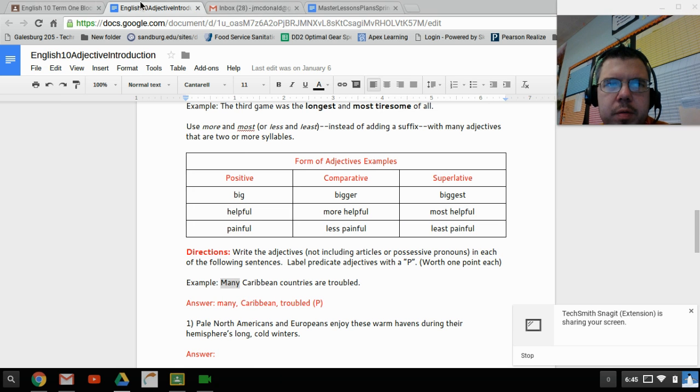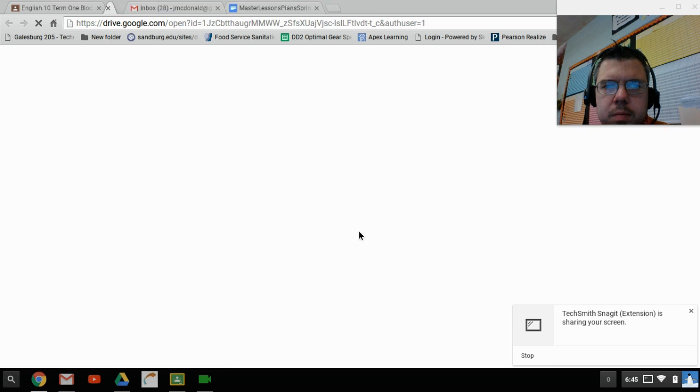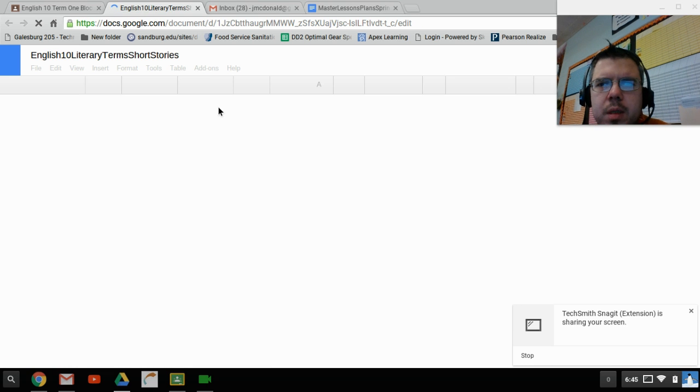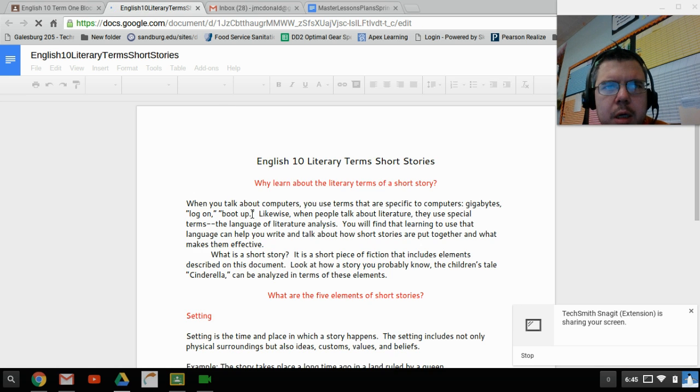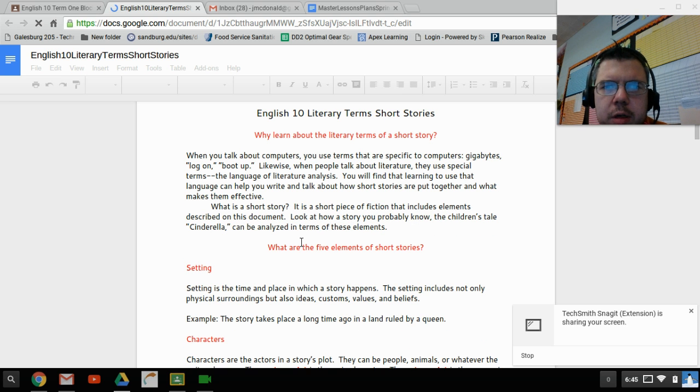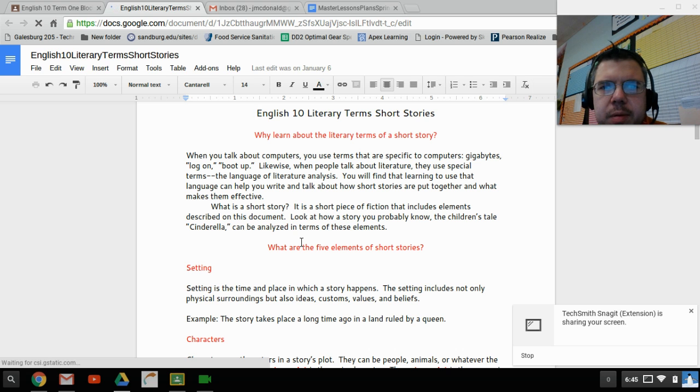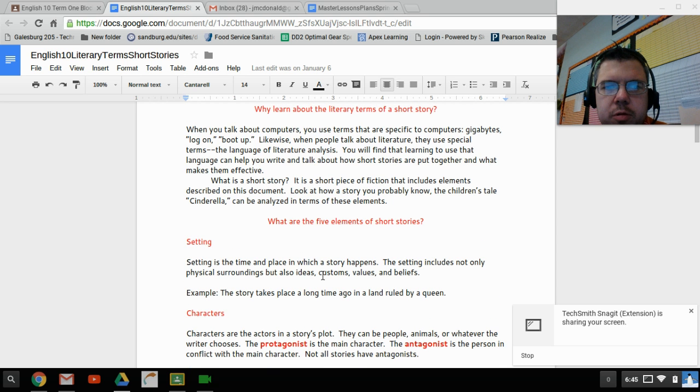The second assignment that we had was literary terms, short stories. When you talk about computers, you use terms that are specific to computers: gigabytes, log on, boot up. Likewise, when people talk about literature, they use special terms, the language of literature analysis. You'll find that learning to use that language can help you write and talk about how short stories are put together and what makes them effective. What is a short story? It is a short piece of fiction that includes elements described on this document. Look at how a story you probably know, the children's tale Cinderella, can be analyzed in terms of these elements.